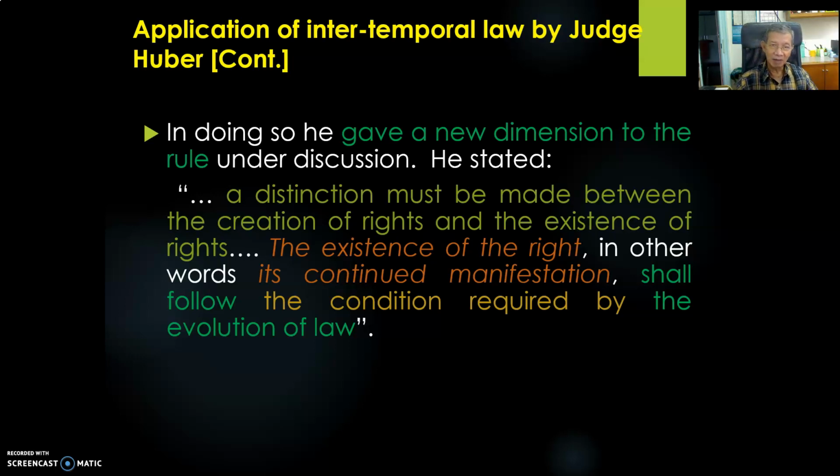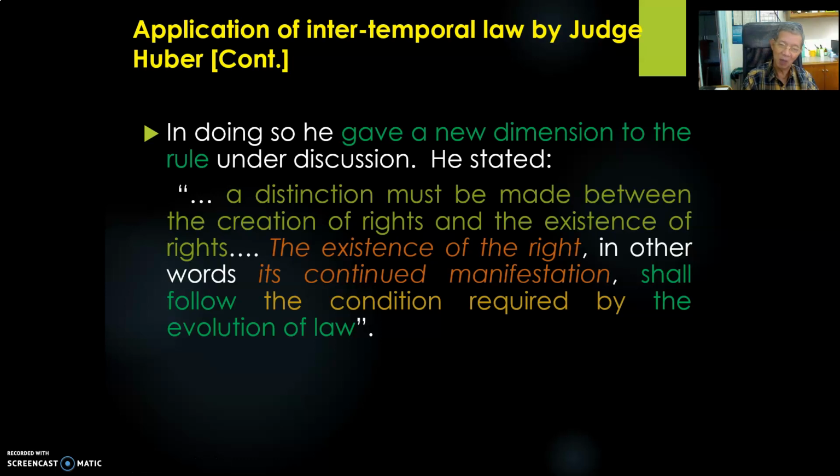And the continued manifestation, the continued existence of this right shall follow the conditions required by the evolution of law. Evolution of law here means the current, modern international law.